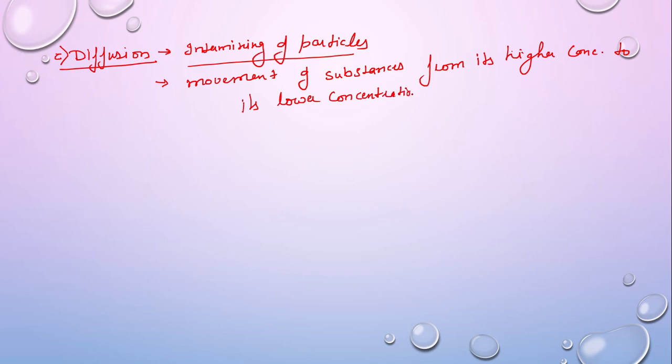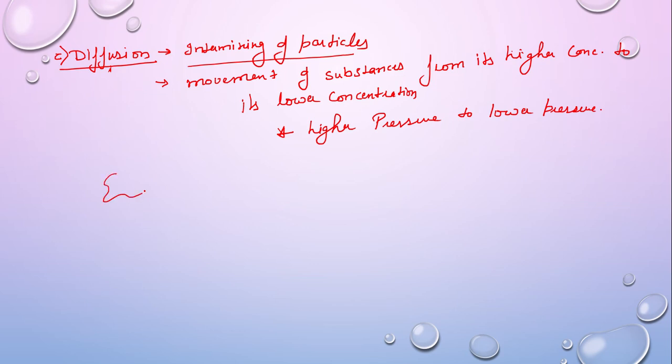And in case of gases, I can say movement of gases from higher pressure to lower pressure.